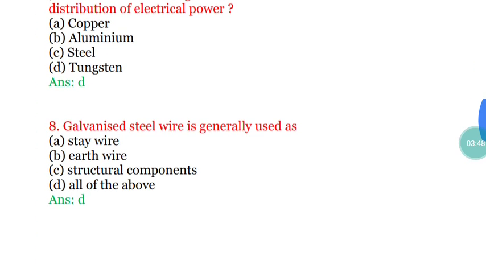Coming to next question, question number 8. Galvanized steel wire is generally used as what? Galvanized steel wire is generally used as a stay wire, earth wire, structural component. The correct answer is all of the above. So we use galvanized steel wire as stay wire, earth wire and structural components also.